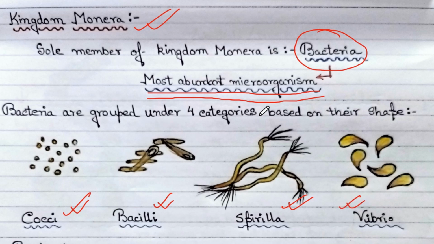So bacteria are grouped under four categories: round-shaped cocci, rod-shaped bacilli, spiral or filamentous spirilla, and comma-shaped vibrio.